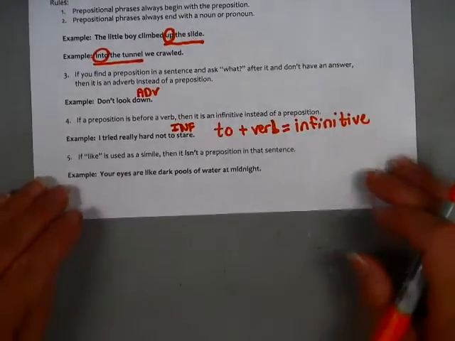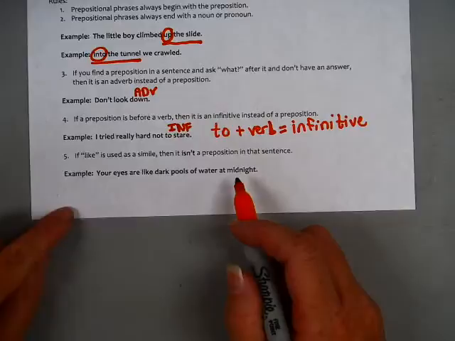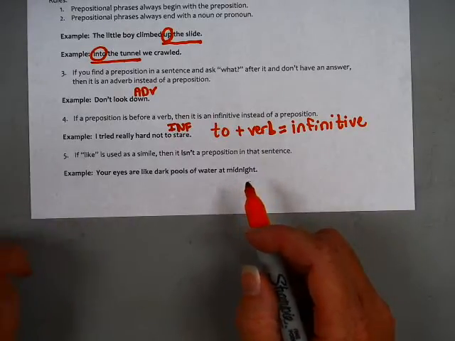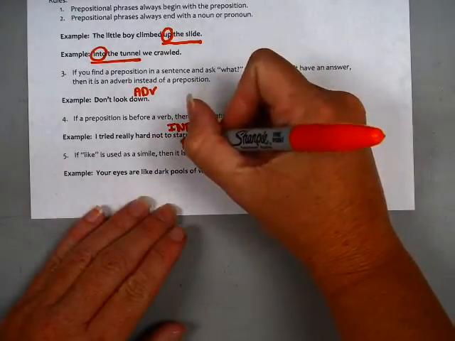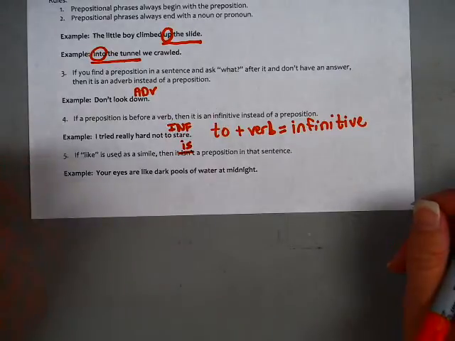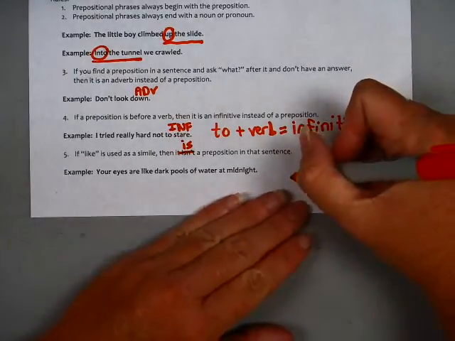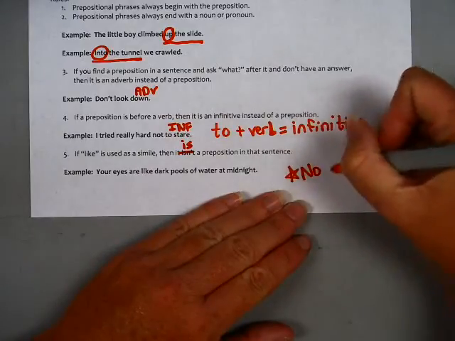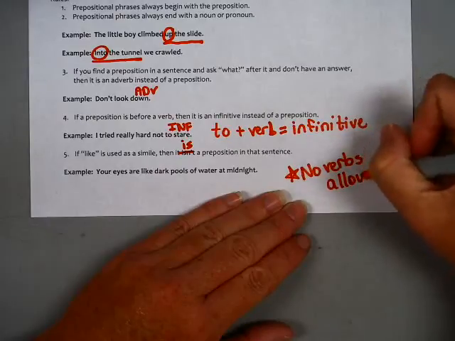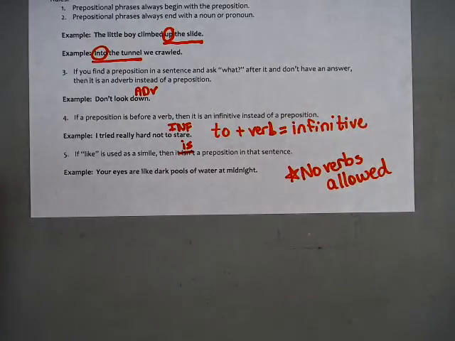Last rule, rule number 5. If like is used as a simile, then it is a preposition. I made a mistake there, please fix it. If it's used as a verb, it's not, because no verbs are ever allowed. In fact, make a little note over here: no verbs allowed. So if like is used as a verb, then it's not a preposition.